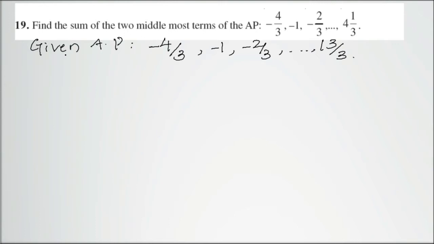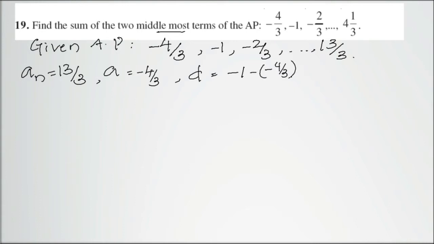In this case, we need to find the number of terms, then I'll find out the median. Median will be the middlemost term. So to find the number of terms, first let me consider an, which is 13 by 3. The first term is negative 4 by 3. The common difference is minus 1 minus of minus 4 by 3. We get minus 3 plus 4 divided by 3, nothing but 1 by 3.